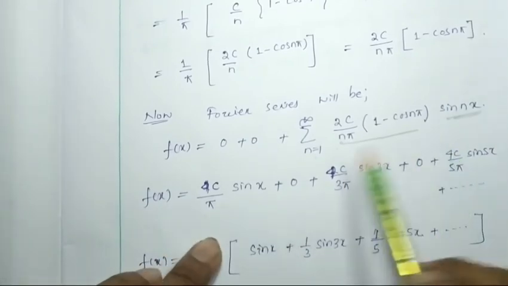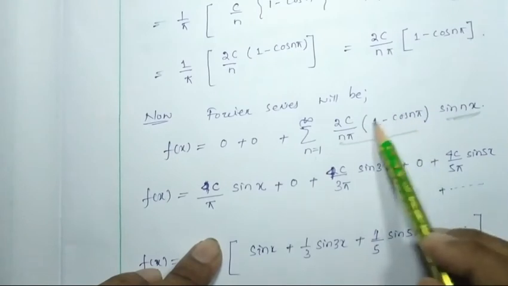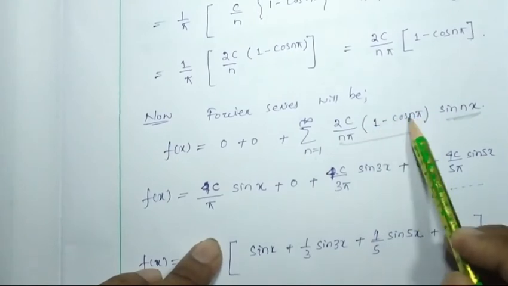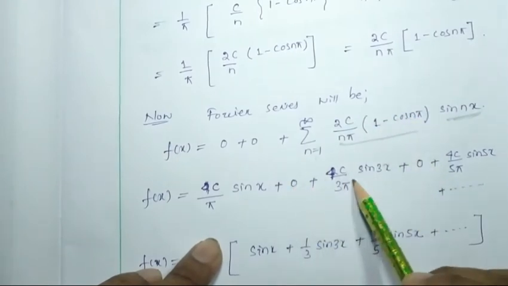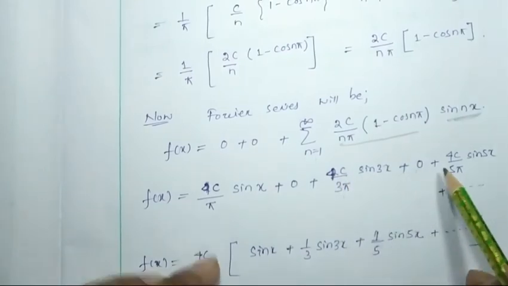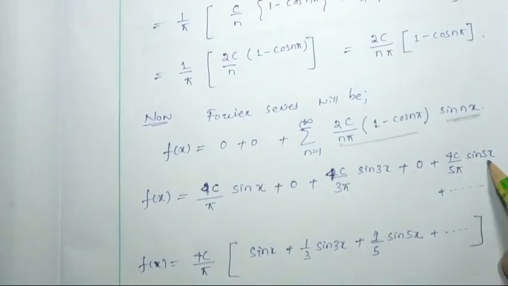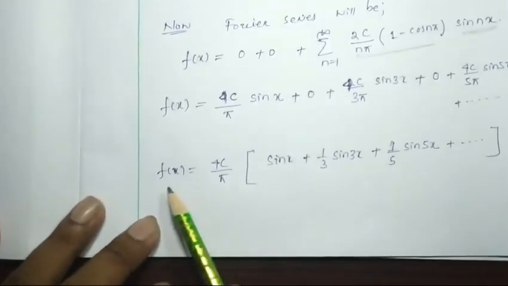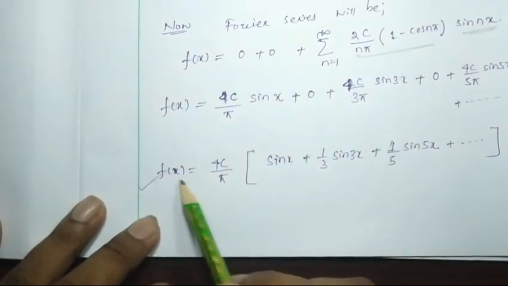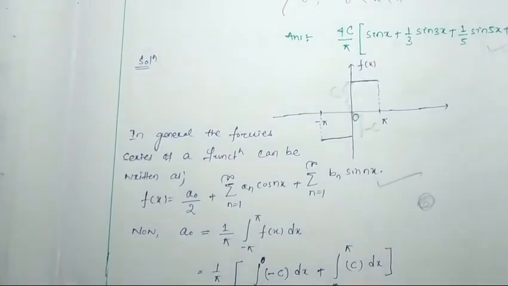For n equal to 2, cos 2 pi is 1, and 1 minus 1 will be 0. The third term will be 4c by 3 pi sin 3x. The fourth term will be 0. The fifth term will be 4c by 5 pi sin 5x, and so on. So at the end, f(x) equals 4c by pi times this series. Whatever is given, the Fourier series will be this.